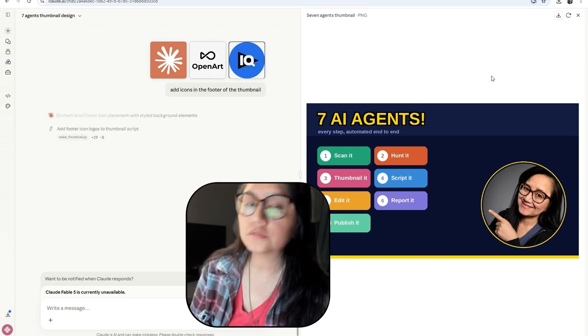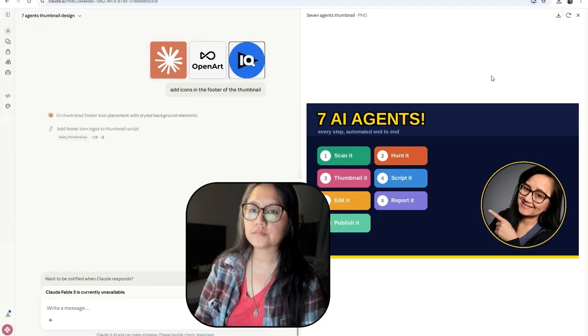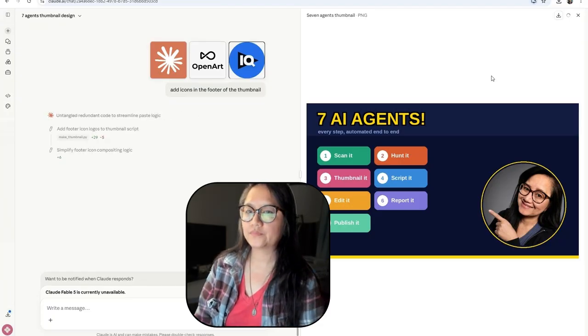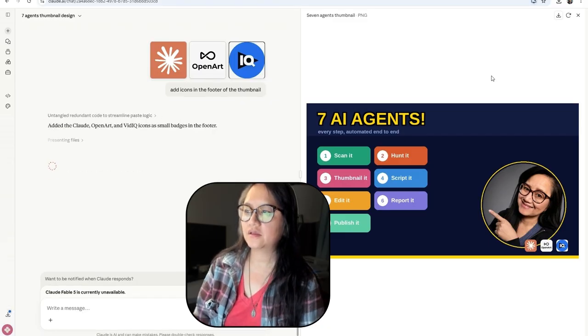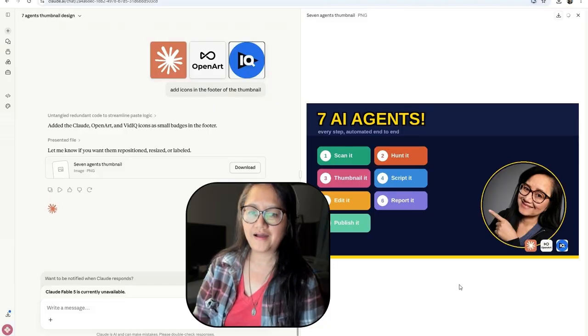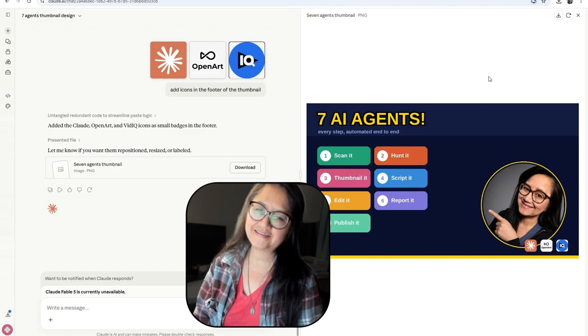Yes, that's what we want to do. Preview updated thumbnail with footer. Add Claude, OpenArt, VidIQ icons as small badges in the footer. And there it goes right there. Looks nice.